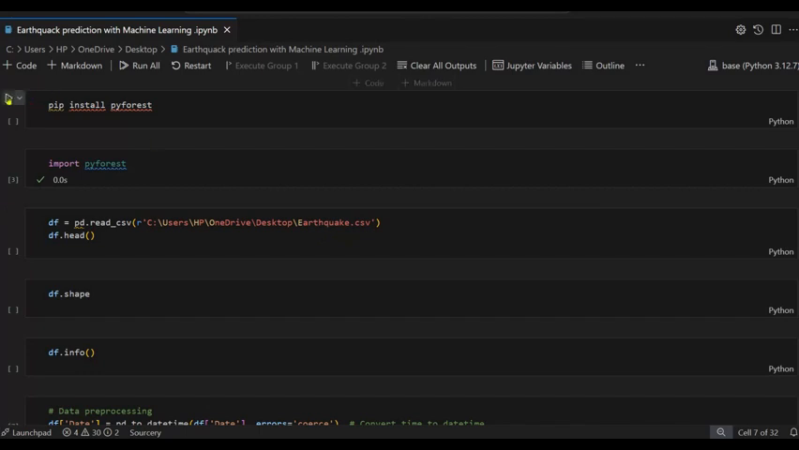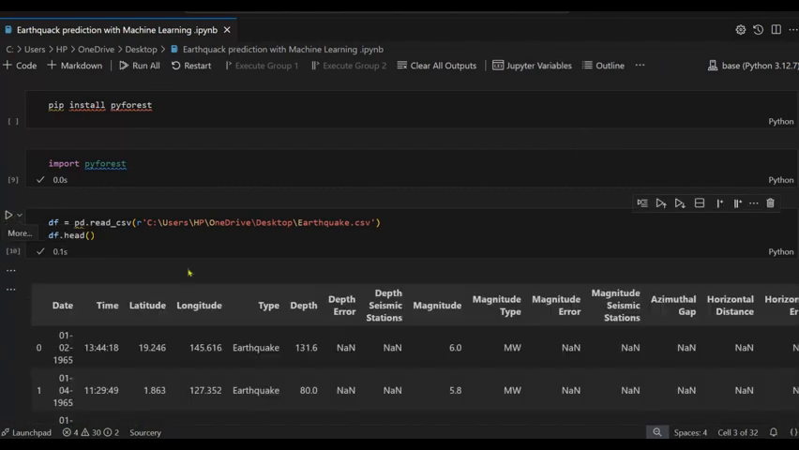So first, you will have to install this library, pip install pyforest, then import this library. The next one is the dataset path. The dataset name is earthquake.csv. I will mention it in the description box. You can download it.